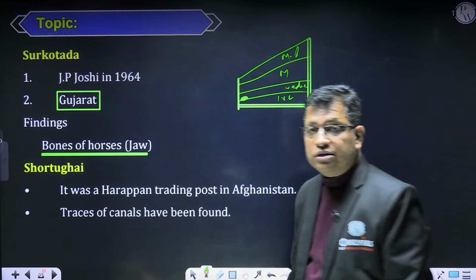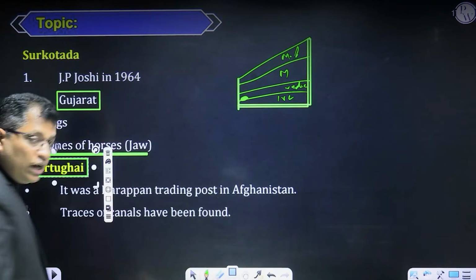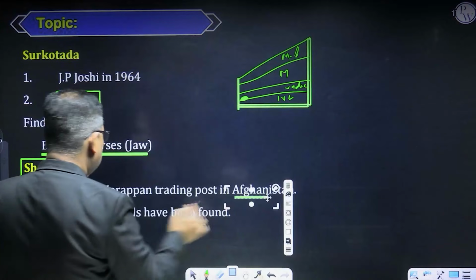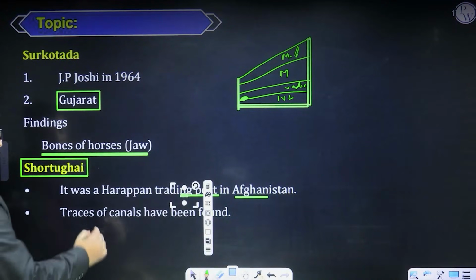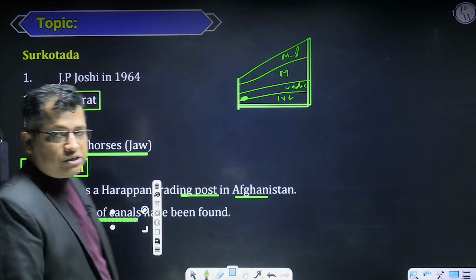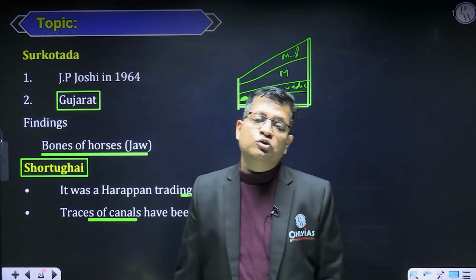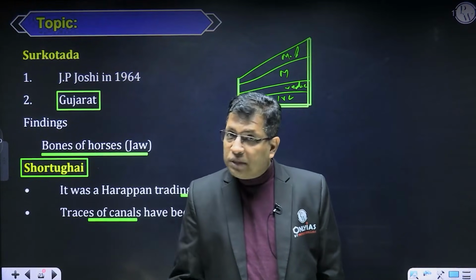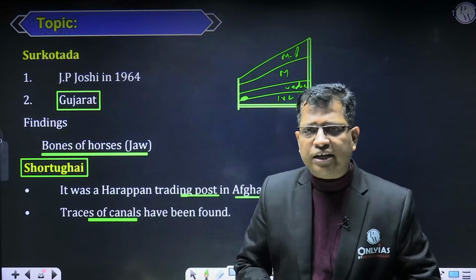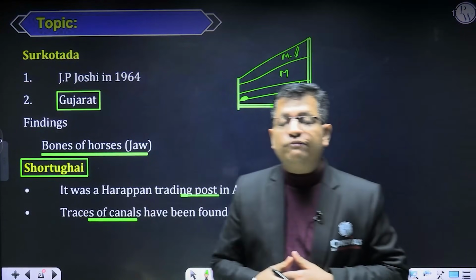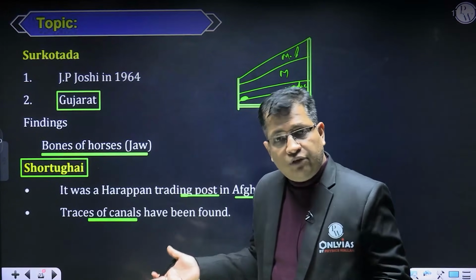Now coming to the other important site, called Sortogai. Sortogai is located in Afghanistan, and it was a trading post, a trading depot. Traces of canals have been found from this place, but we don't know exactly what the function of these canals was. Possibly it would have been used for canal irrigation. But in the majority of books, you will find that the people of Indus Valley civilization were not aware of canal irrigation. Are you getting me? But the evidence of a canal was found from Sortogai.